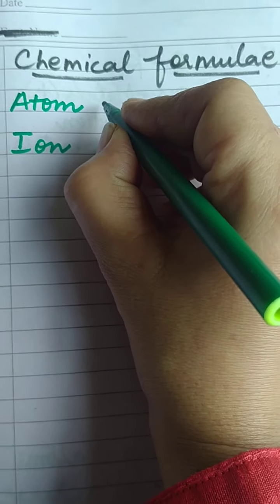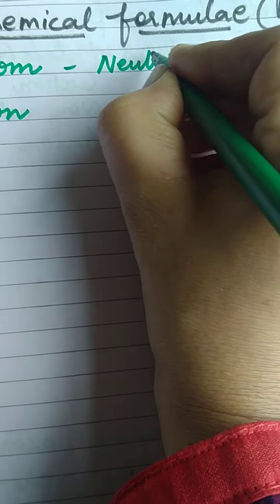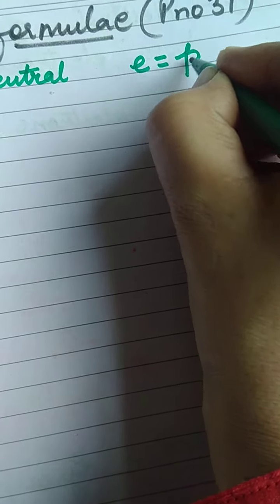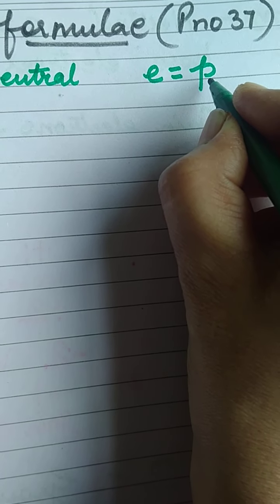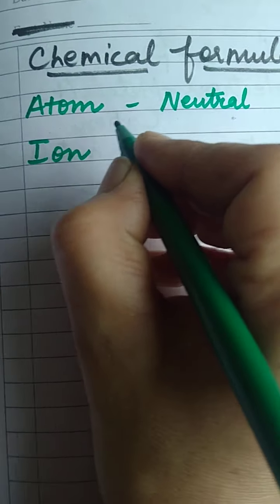Students, atom is always neutral because the number of electrons is always equal to the number of protons. Electron is negative charge, proton is positive, right? So they're always equal, so atom is always neutral.